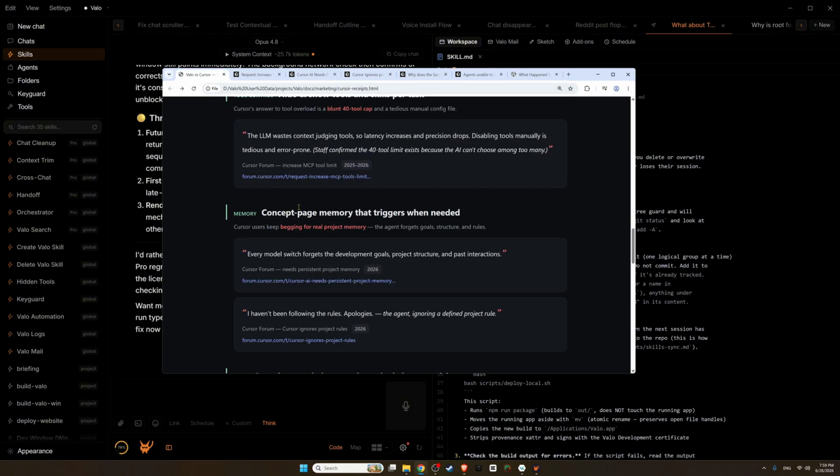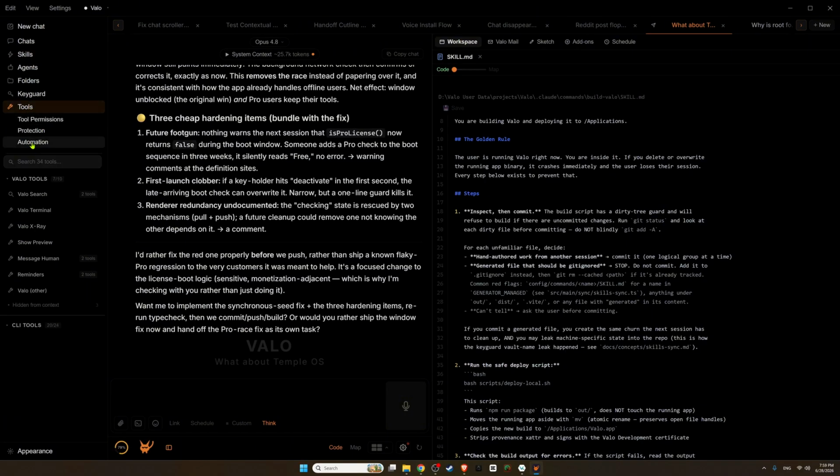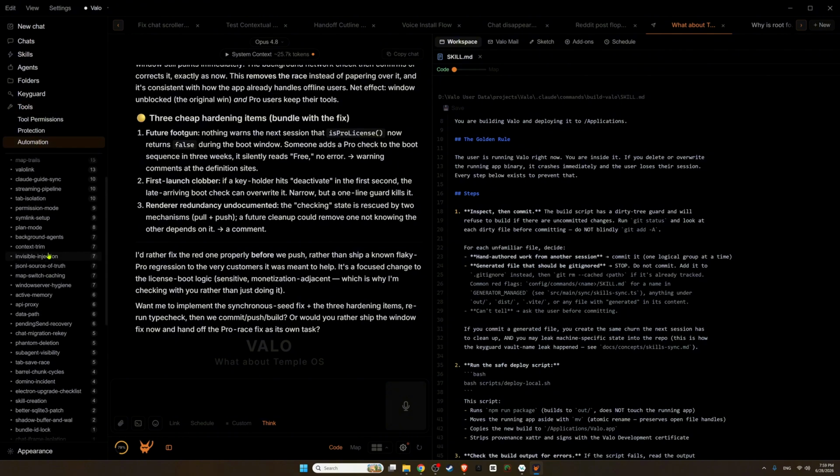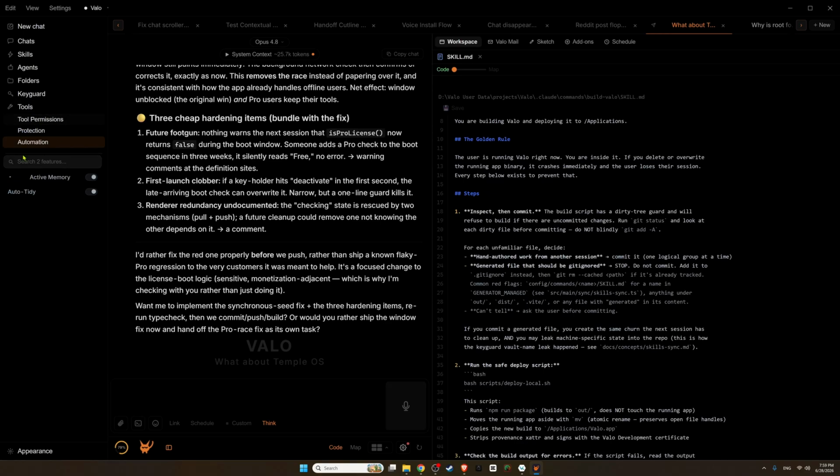That's the entire point. Now, regarding concept pages and memory and trigger memory and active memory, that's part of our automation. You can read about it on getvalo.dev. If you scroll all the way down, you will see the blog and you will see the automation post, the active memory and how it works. This is actually very, very, very helpful. And once again, you don't even need to do anything. Claude just does it himself.